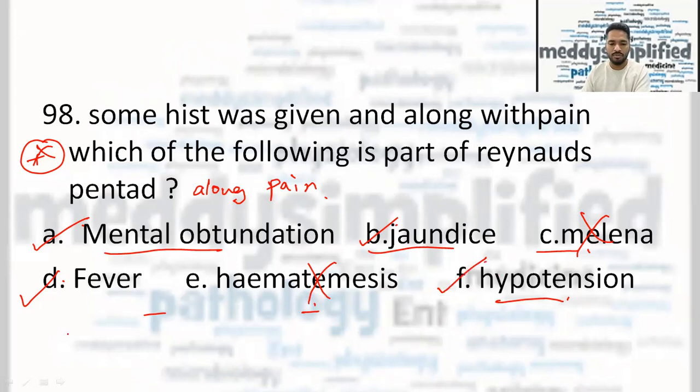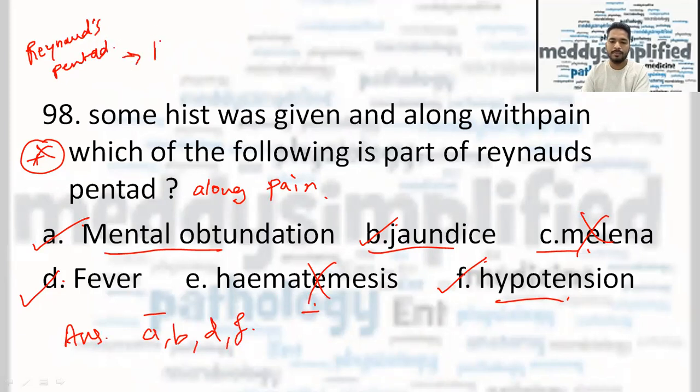So the answer here should be A, B, D, and F. So the pentad is pain, fever, jaundice. If I'm not wrong, this is Charcot's triad.